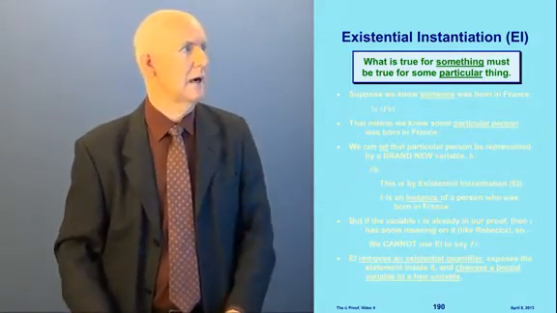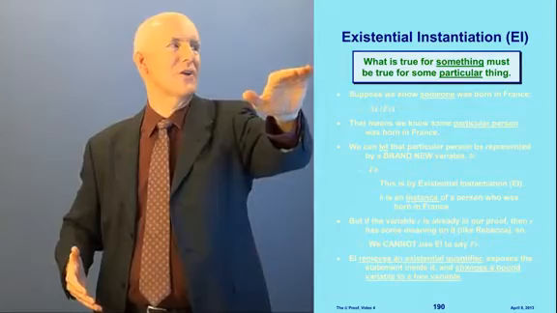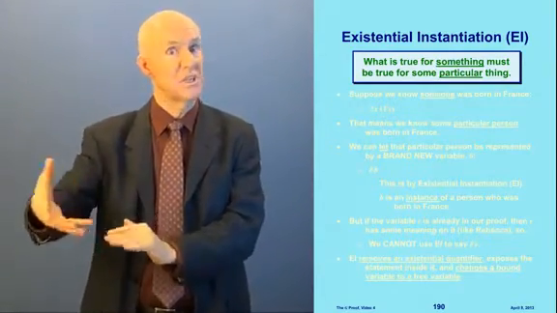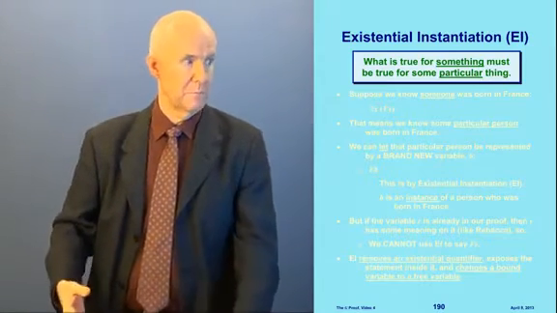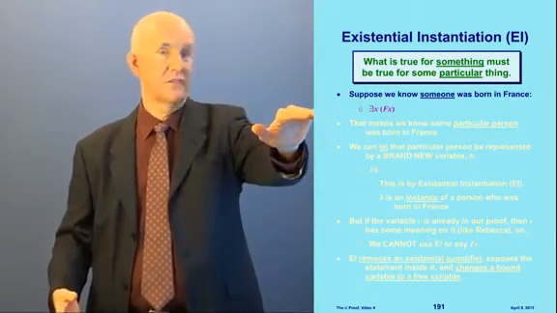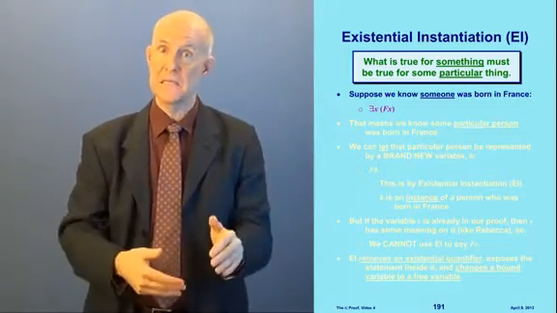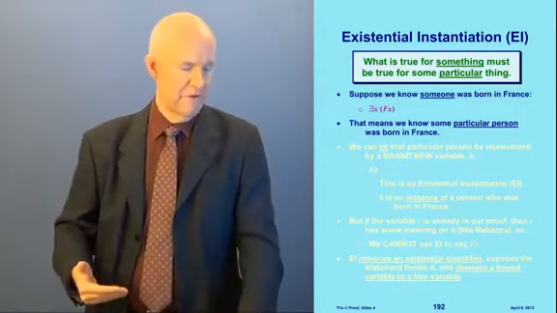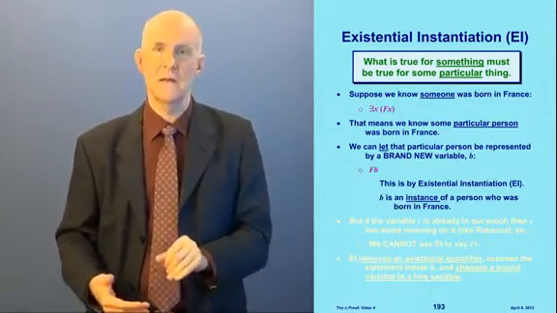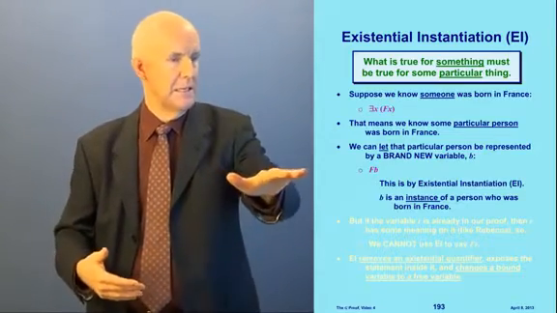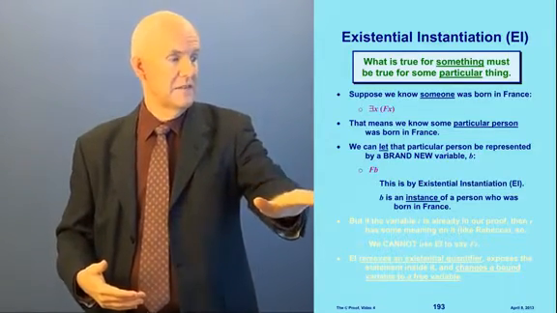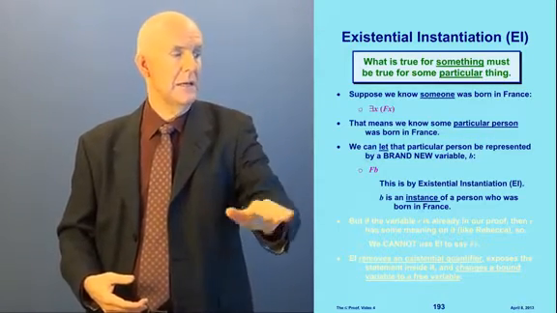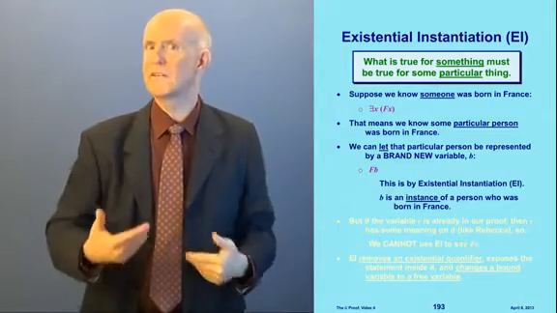Now let's do it again. Let's talk about what the principle is. The principle here is that what is true for something must be true for some particular thing. So supposing we know someone was born in France, exists x, Fx. If we know that, that means we know some particular person was born in France, right? And we can let that person be represented by a brand new variable B, and that would be FB. And this is by existential instantiation, EI. B is an instance of a person who was born in France.